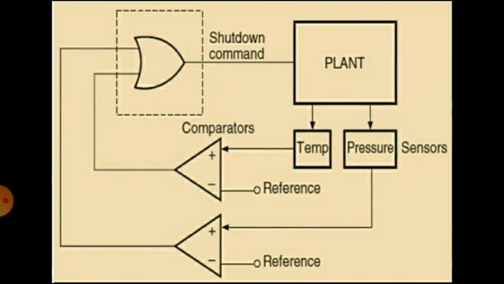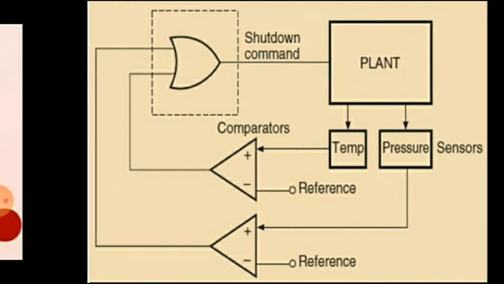You can see in the diagram there is a plant with temperature sensors and pressure sensors. If either the temperature or the pressure sensor is high, then it will shut down the plant. That is the application of the OR gate.